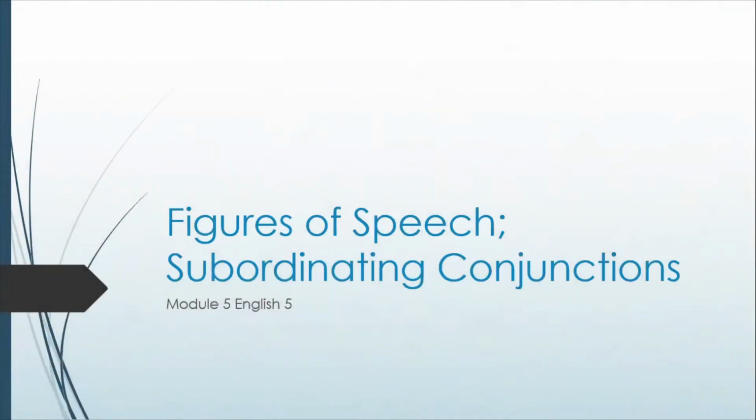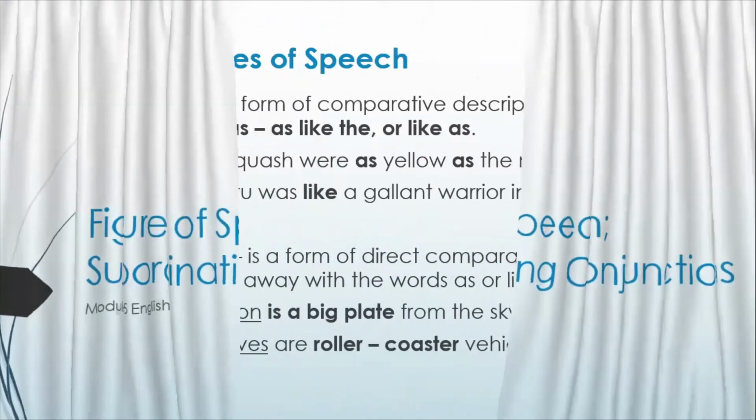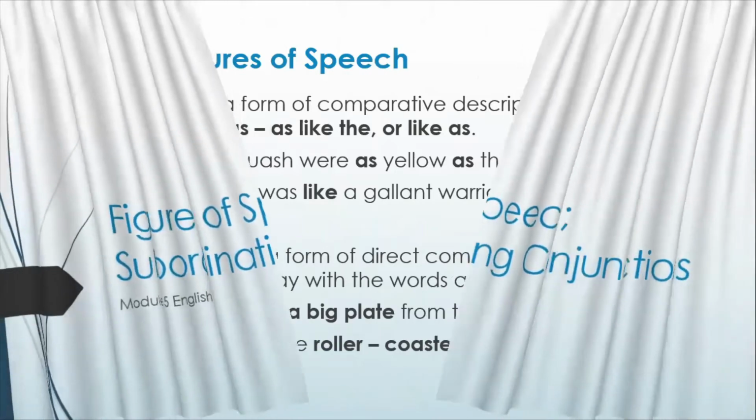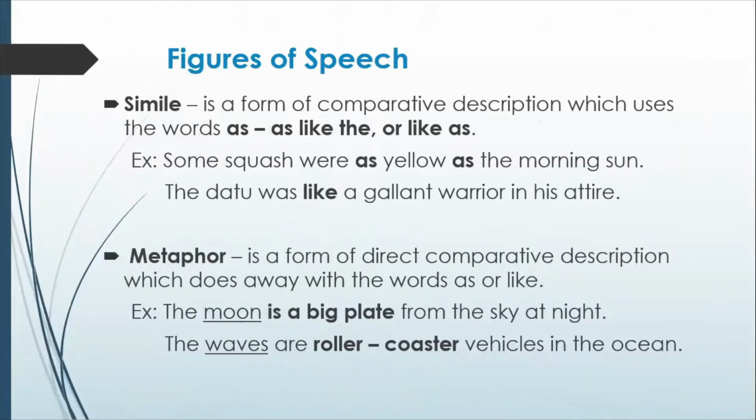Our lesson for today is all about figures of speech and subordinating conjunctions. In figures of speech, we have two as of the moment. The first one is simile and then metaphor. Simile is a form of comparative description which uses the words as, like the, or like as.